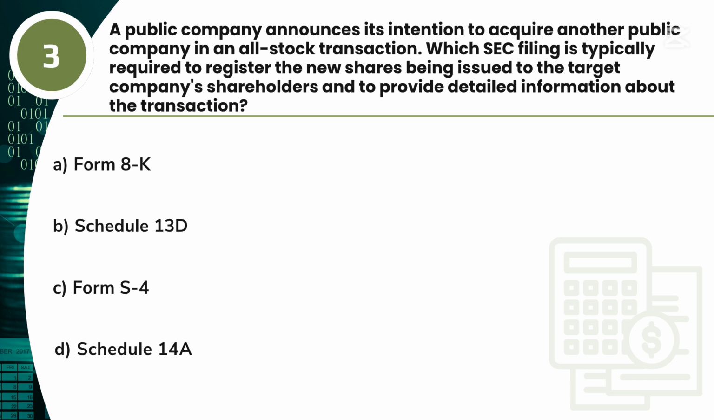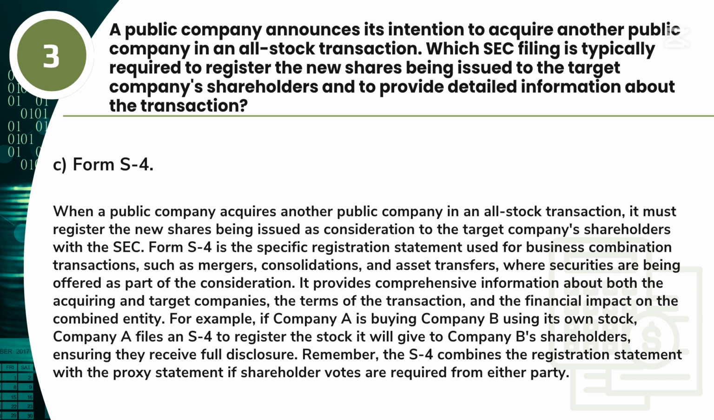A. Form 8-K. B. Schedule 13D. C. Form S-4. D. Schedule 14A. Answer: C. Form S-4. When a public company acquires another public company in an all-stock transaction, it must register the new shares being issued as consideration to the target company's shareholders with the SEC.